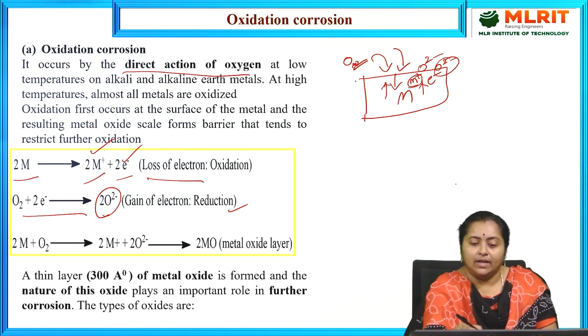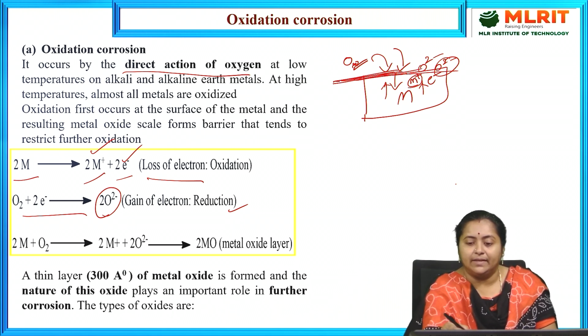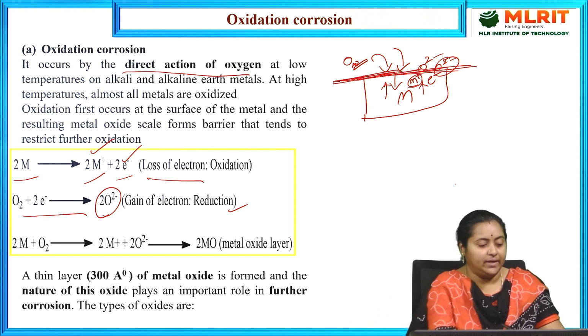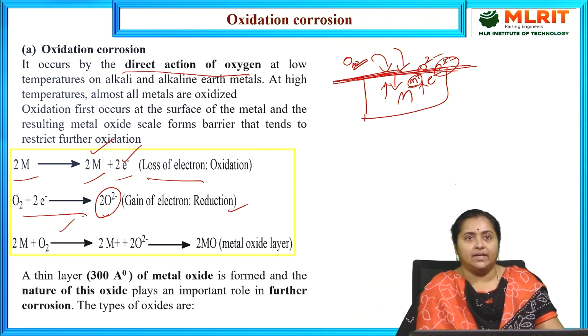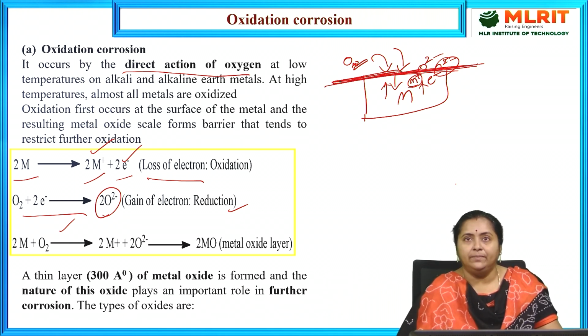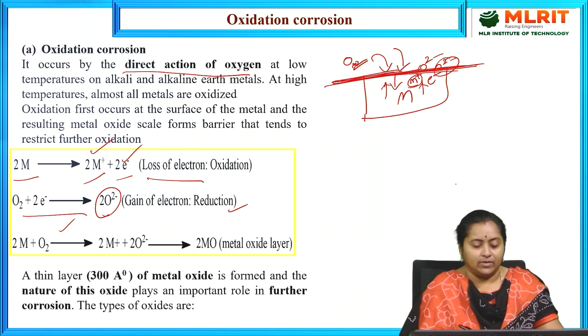Along the surface of the metal, the metal ion and oxide ion will combine to form a metal oxide layer. So, along the surface of the metal, oxide ions as well as metal ions combine to produce the metal oxide layer.